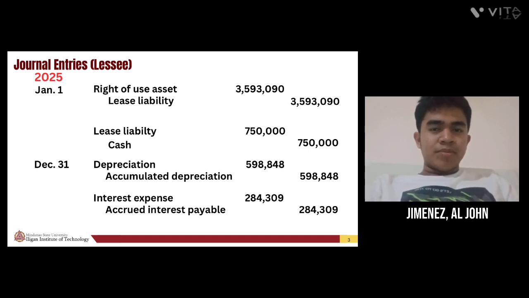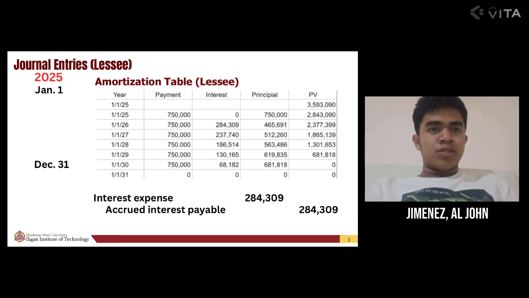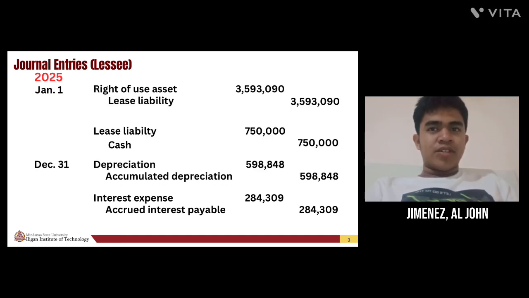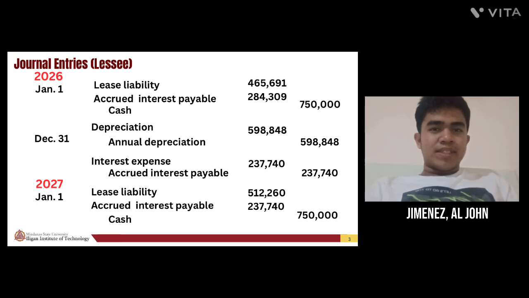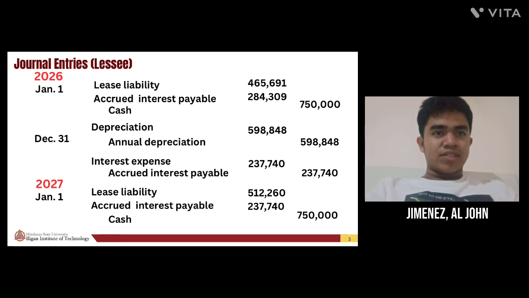So debit depreciation and credit accumulated depreciation of 598,848, and debit interest expense and credit accrued interest payable of 284,309. And on January 1, 2026, we debit lease liability 465,691, debit accrued interest payable 284,309, and credit the cash payment of 750,000.